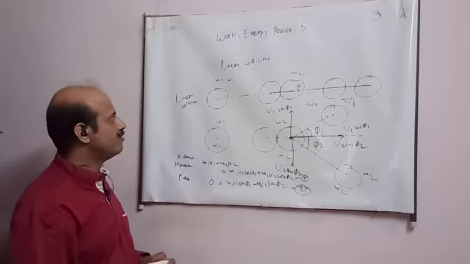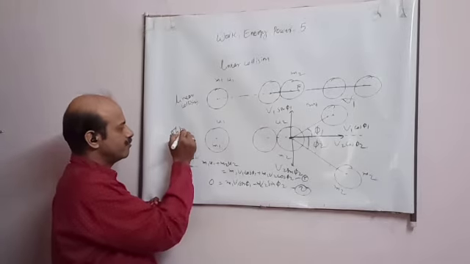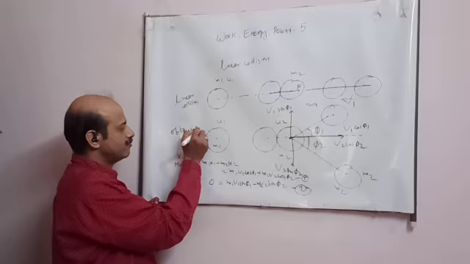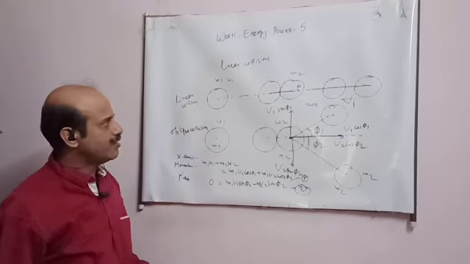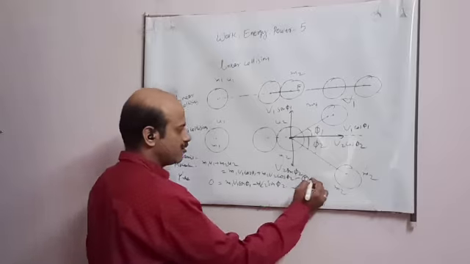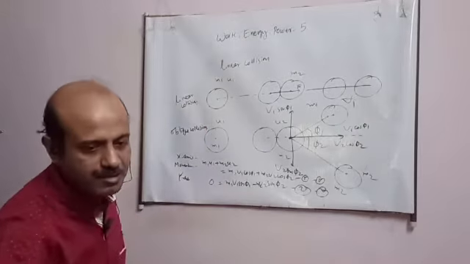One more equation, student, we will get. We are discussing oblique collision, student. One more equation you will get, student, that is of kinetic energy. This is the first equation, this is the second, and the kinetic energy equation, student.